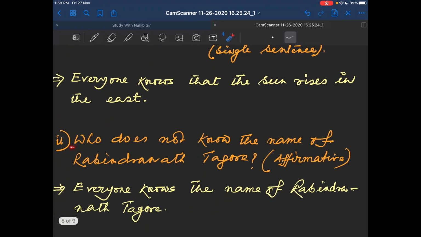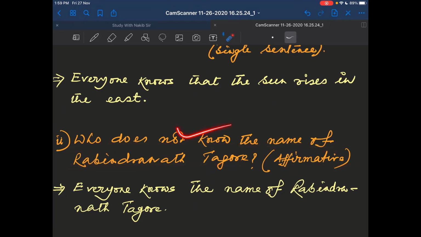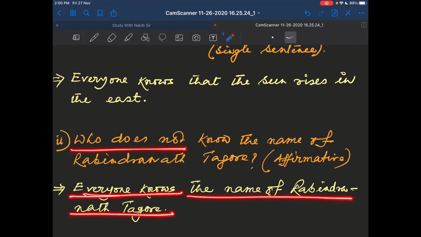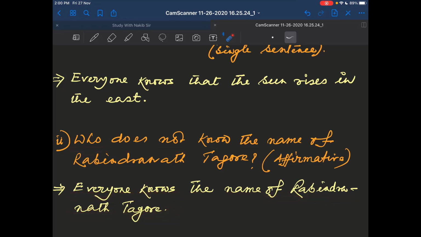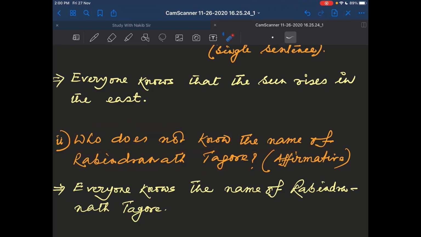Next one. Who does not know the name of Rabindranath Tagore? Affirmative sentence. This is also an easy question. So your answer is everyone knows the name of Rabindranath Tagore. Who does not know means everyone knows the name of Rabindranath Tagore.